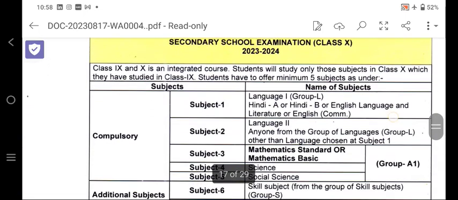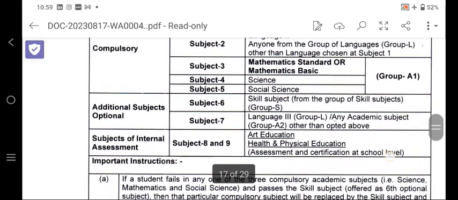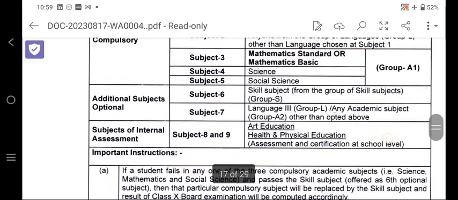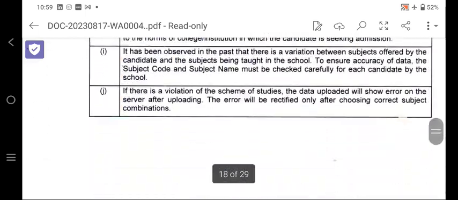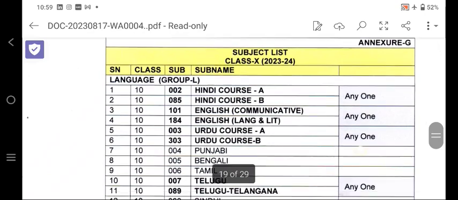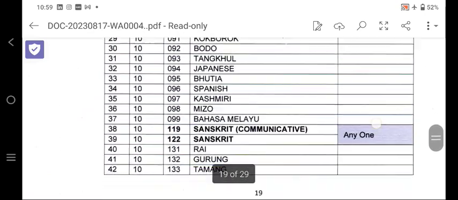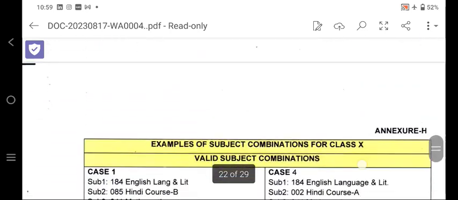Please go through the circular, because in this circular you can find the scheme of studies and which subjects you can offer. Both mathematics standard and mathematics basic you cannot offer together. Then go to the next scheme of studies, for class 10, which shows what subjects you can offer. So go through the subject list and the offering of the subjects.